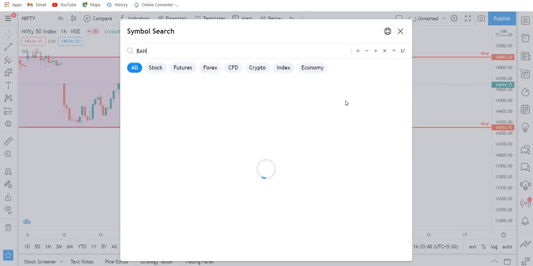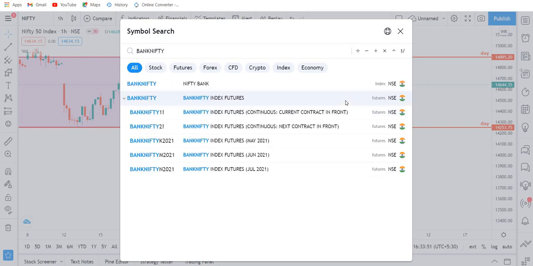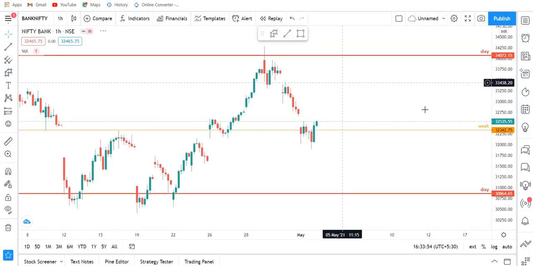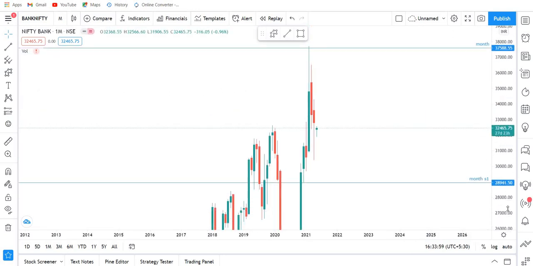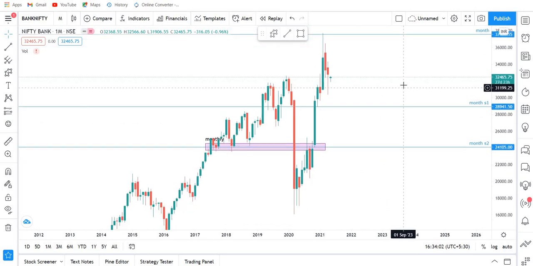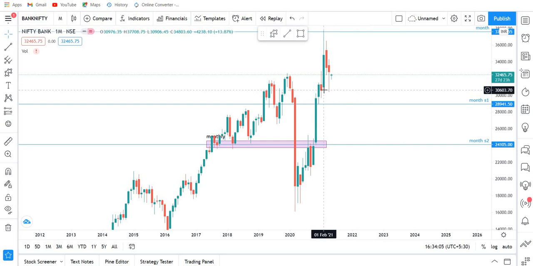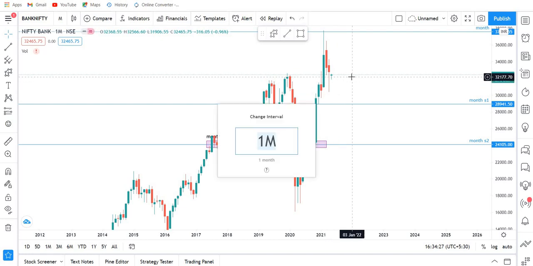Now moving to the Bank Nifty. Sorry, the Nifty Bank chart is this. First of all, let's move to the monthly chart. As we did with the Nifty 50, we are going to do the similar thing with the Bank Nifty also. Here in the Bank Nifty also, we have seen these upper side rejections. Then we have seen a long bearish candle. Then again, this candle is a bearish candle. This candle has a bigger lower side rejection, doesn't matter. The candle is a bearish one after another bearish candle. So yeah, the outlook is bearish on the Bank Nifty as well, and very clearly we can see this. Now moving to the weekly charts.